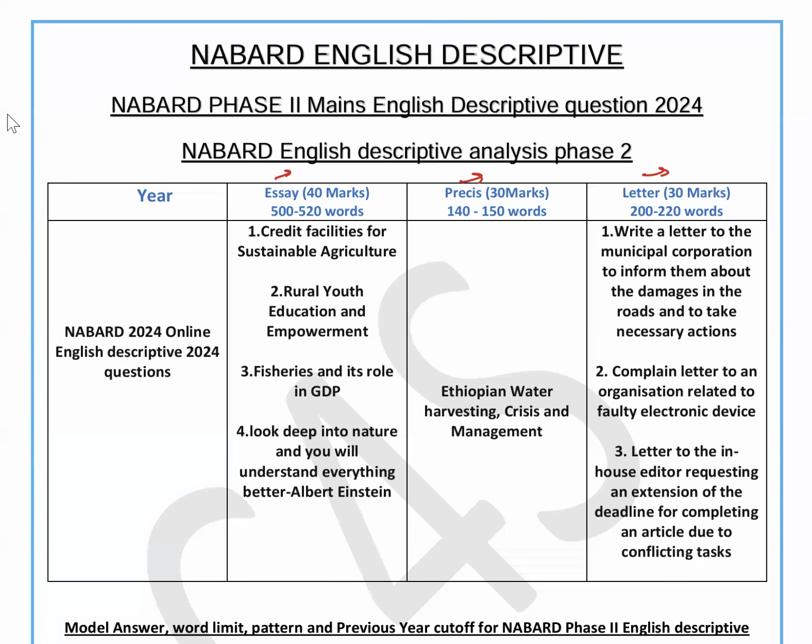If you are studying well for your agriculture and rural development, then you can easily have content for that. You don't have to separately create content for your essay, because you are investing so many months in reading the different sections of agriculture. The first question this year was based on credit facilities for sustainable agriculture. This was very important because the RBI deputy governor, just a month or two before your examination, had given a very beautiful speech on credit facilities for sustainable agriculture.